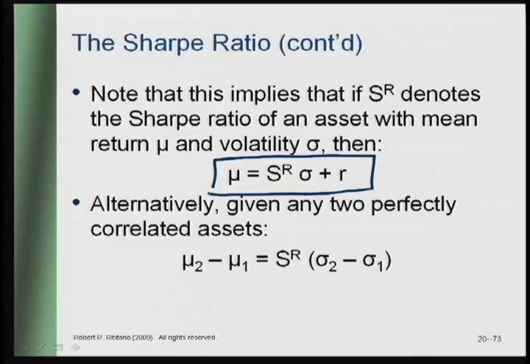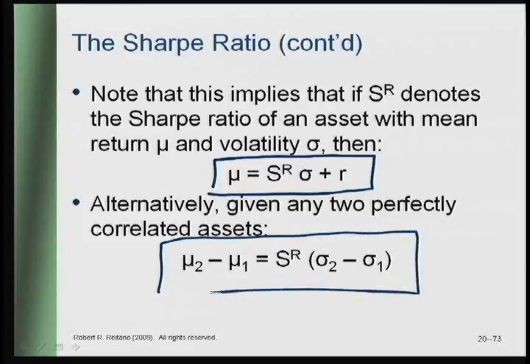Another important implication of this is if I have two perfectly correlated assets, we know they have the same Sharpe ratio, and therefore that equation produces this, that the difference in means has to be the difference in standard deviations times the Sharpe ratio. Namely, if I know the Sharpe ratio of two assets, and for one I know both the mean and the standard deviation, for the other, I only know the standard deviation.